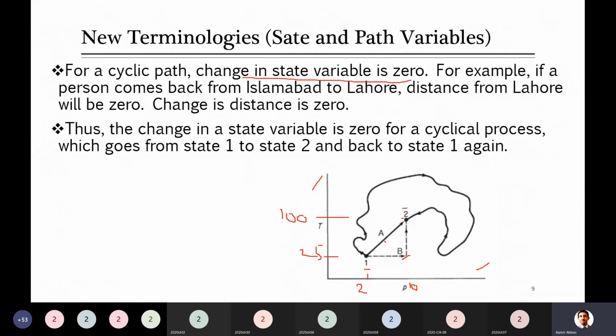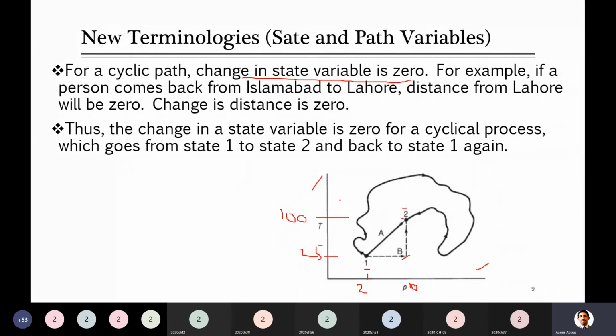If you look at both A and B, anything which is dependent on the path will be considered a path variable, and anything which is not dependent on the path will be considered a state variable. That will ask us, okay, tell me only the condition of state 1, which was 2 bar and 25 degrees C, and state 2, and I will do a quick calculation for you. That is the variable which will not depend on the path.